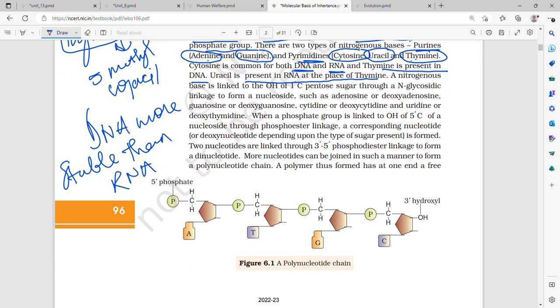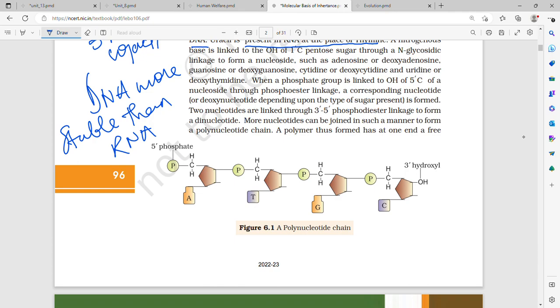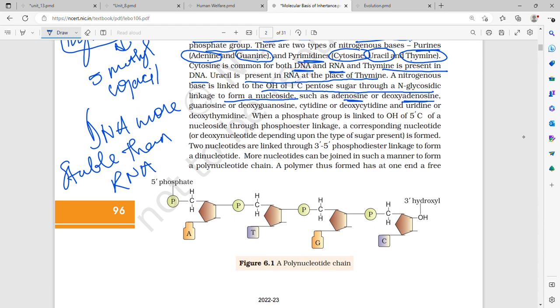Now a nitrogenous base is linked to the OH of the first carbon of the pentose sugar through N-glycosidic linkage to form a nucleoside such as adenosine or deoxyadenosine. So a nitrogenous base is linked to the first carbon of the pentose sugar through what?